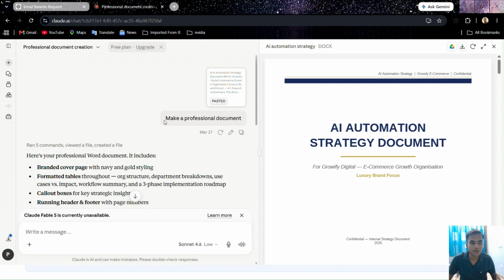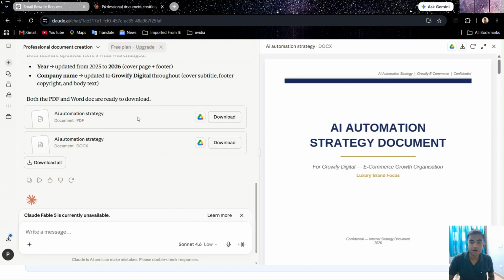So you can try Claude for making documentation and PPTs. You just have to provide a prompt like make a professional document, make a Word document, or make a PPT on this topic, and it will prepare it on its own. You don't have to mention anything except the content. So this is the power of Claude for document generation and PPT generation. Now let's revisit.